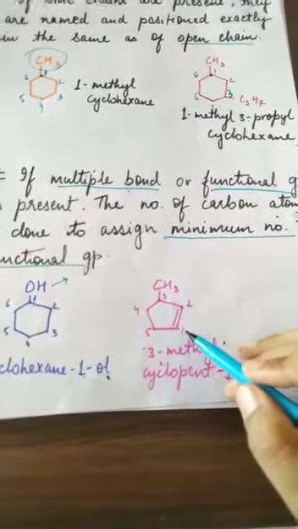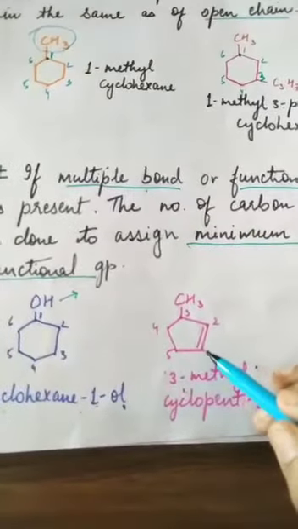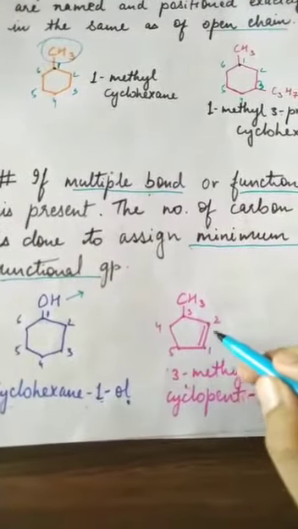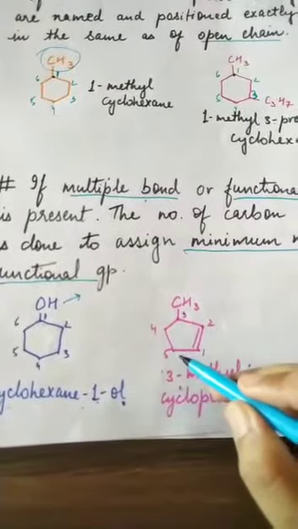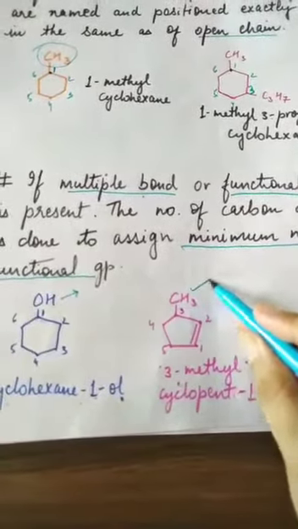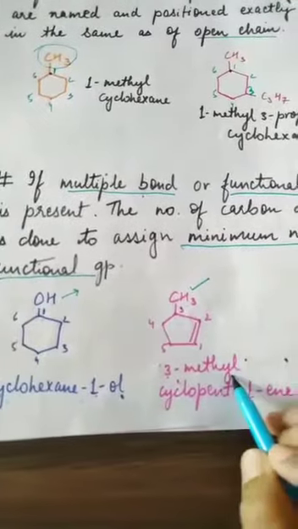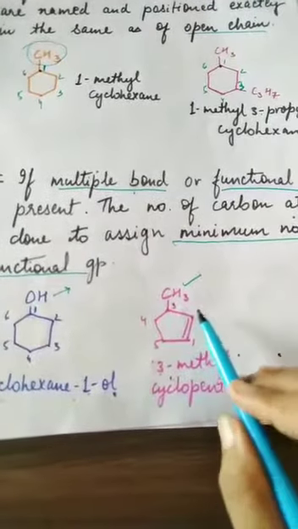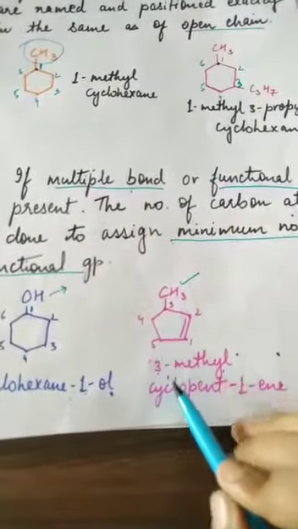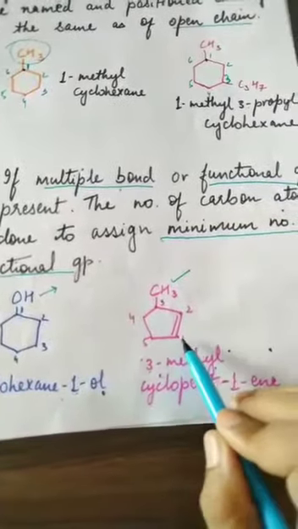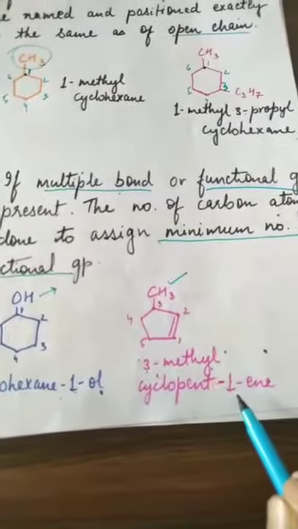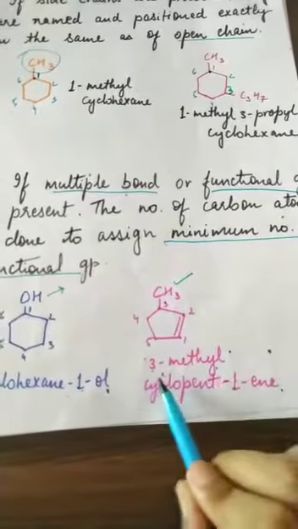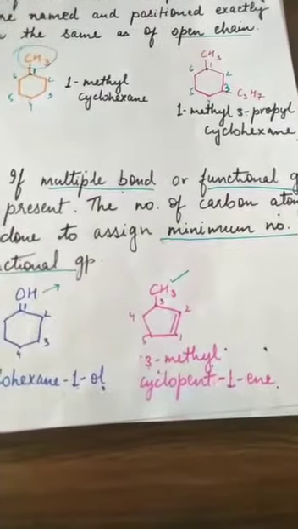So we will start numbering from the multiple bond: 1, 2, 3, 4, 5. At the 3rd position methyl is there, so 3 methyl. 5 carbon atoms are there, so cyclopent, and at the first position a double bond is there, 1 ene. So 3 methyl cyclopent 1 ene.